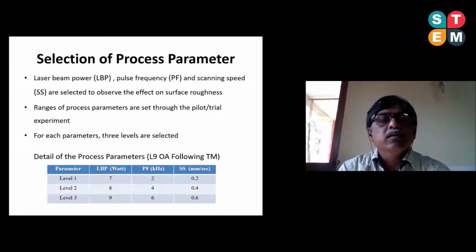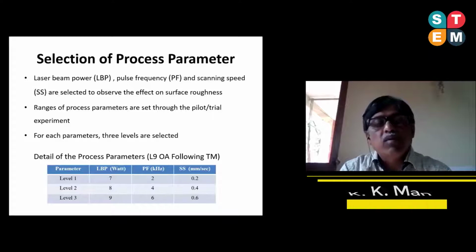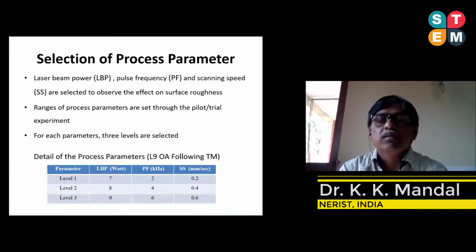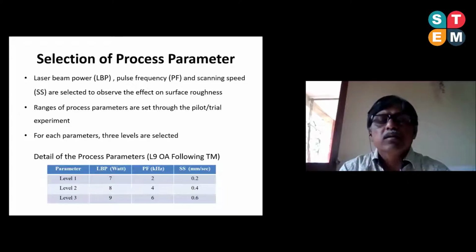After that, we set the range of these process parameters. For this purpose, we also used our guides, my co-authors, and performed many pilot or trial experiments. After that we selected the range, and we saw that LBP within the range 7 to 9 is very effective. Similarly, PF, the pulse frequency, is effective between 2 to 6, and scanning speed between 0.2 to 0.6.